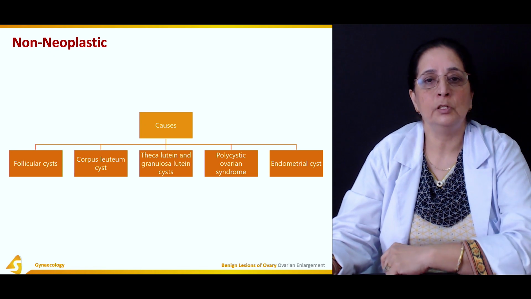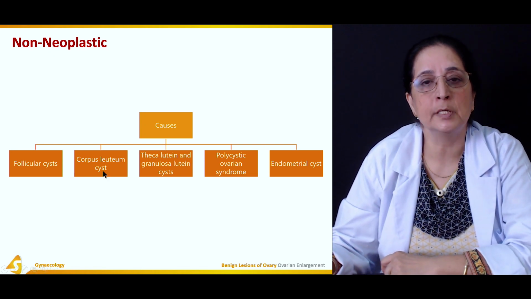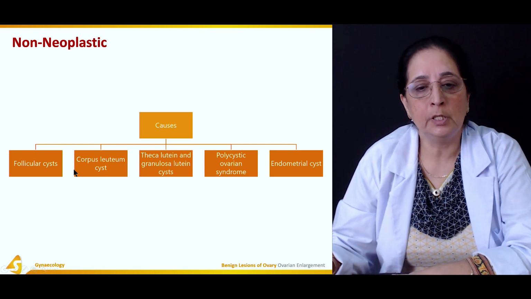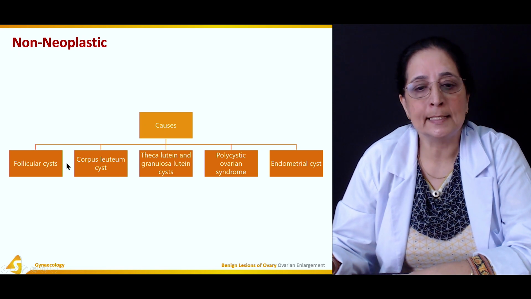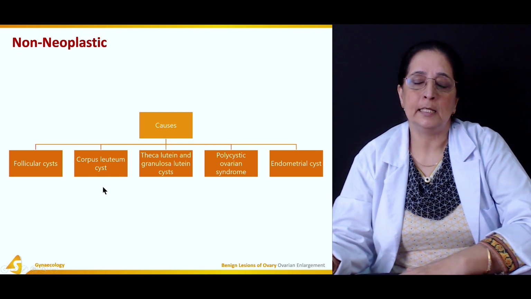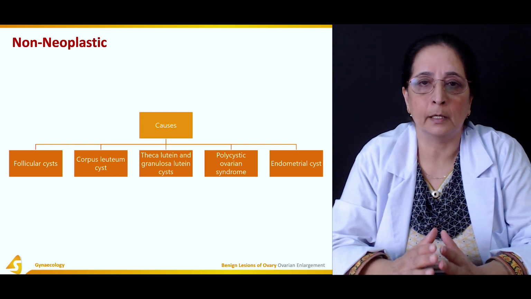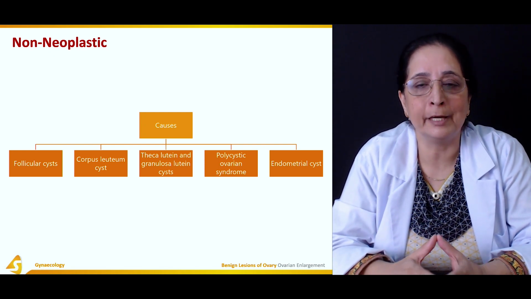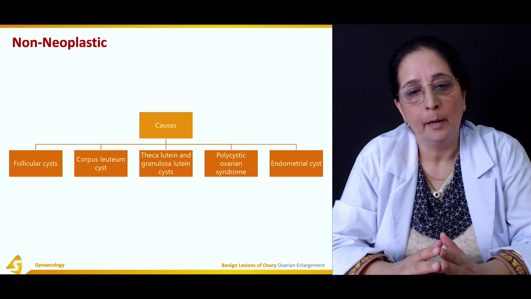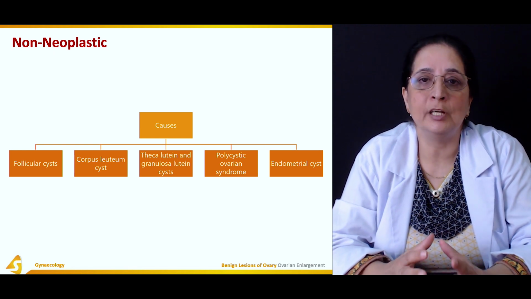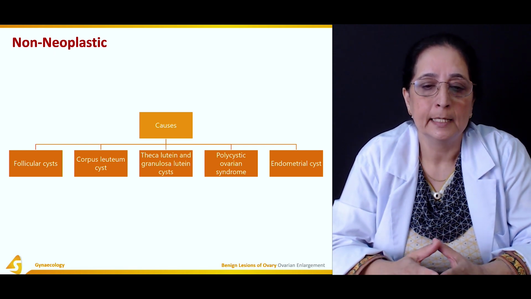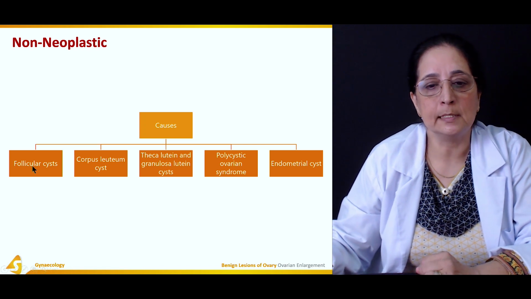Formation of a cyst in the corpus luteum leads to the corpus luteal cyst. Again, these cysts usually disappear or regress with menstruation, but sometimes it takes up to 3 months for complete disappearance of the corpus luteum cyst.